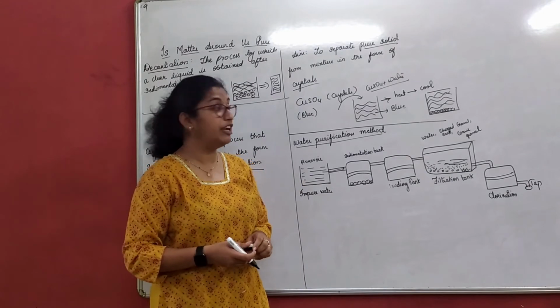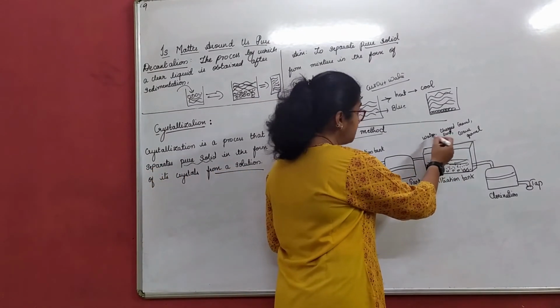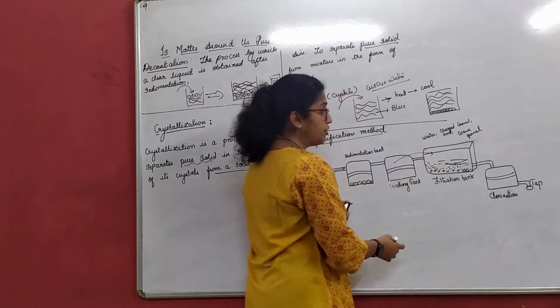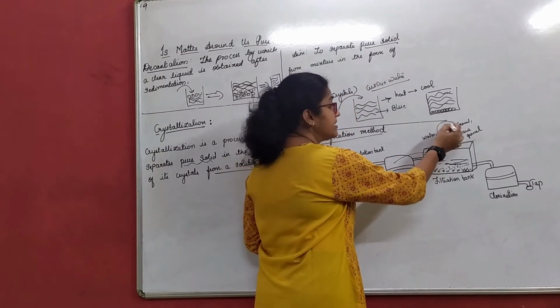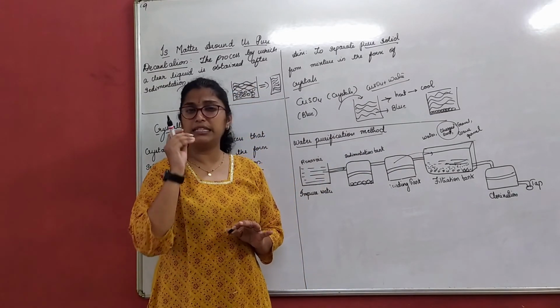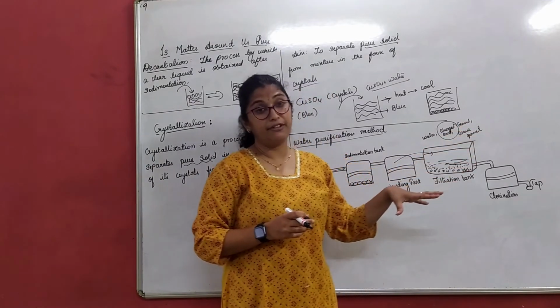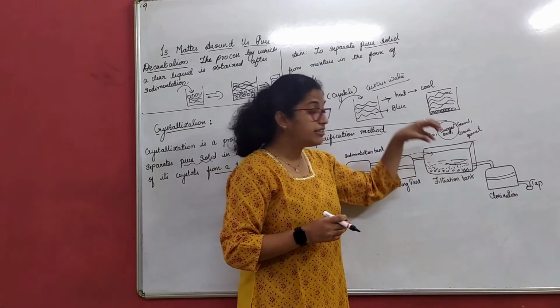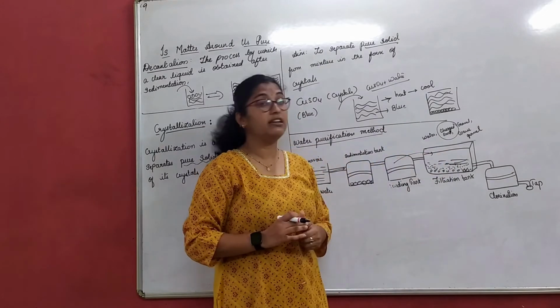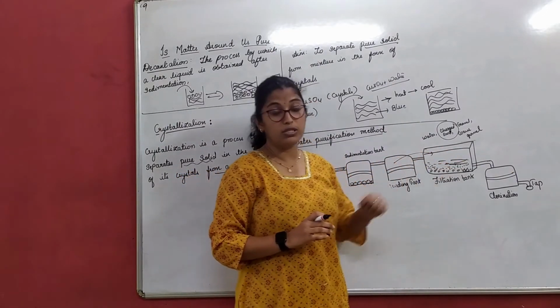What happens in the filtration? The filtration tank has the water which has come from here. Apart from that, it has charred sand particles. What do you mean by charred sand particles? They are fine sand particles, gravel and coarse gravel. So all these are there in the filtration tank. Now once this water from the loading tank goes into this,